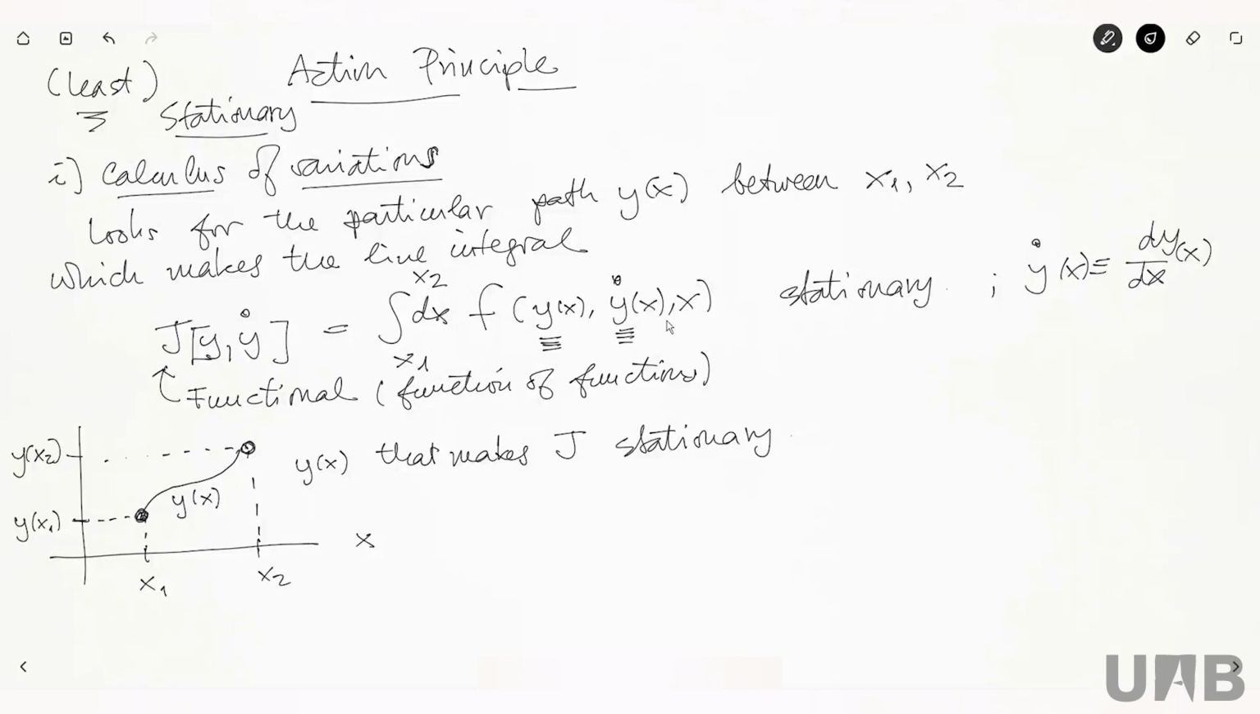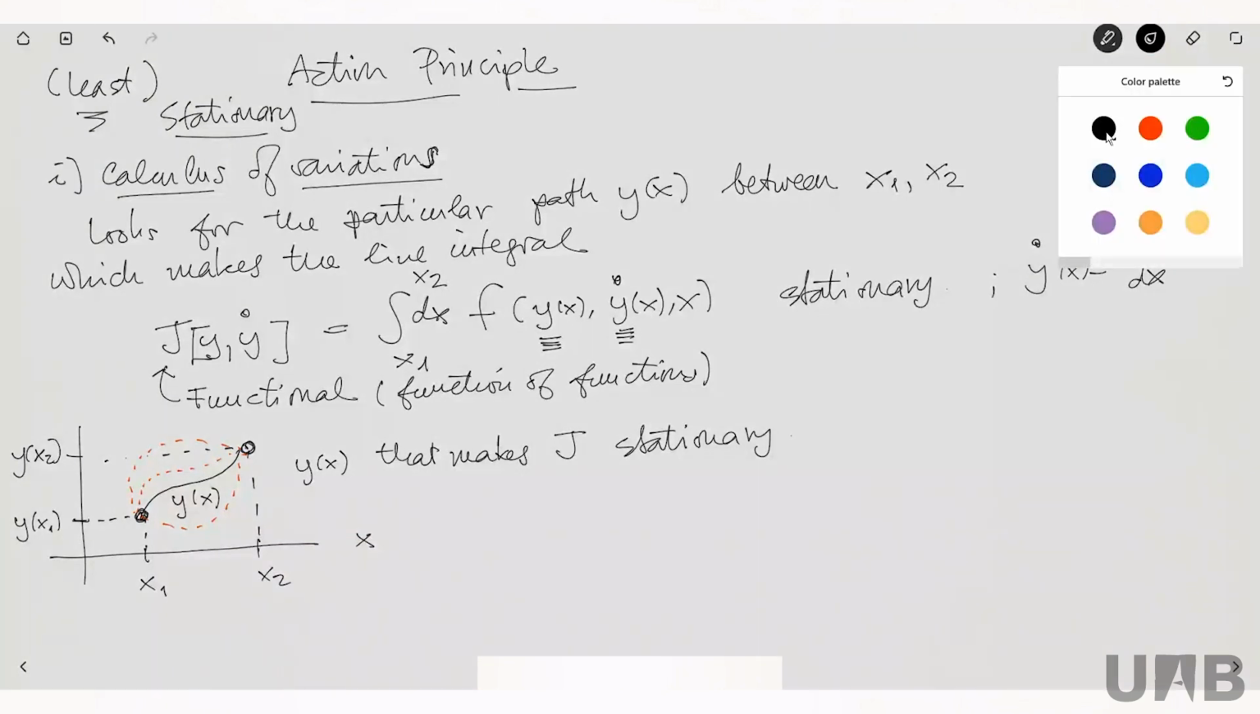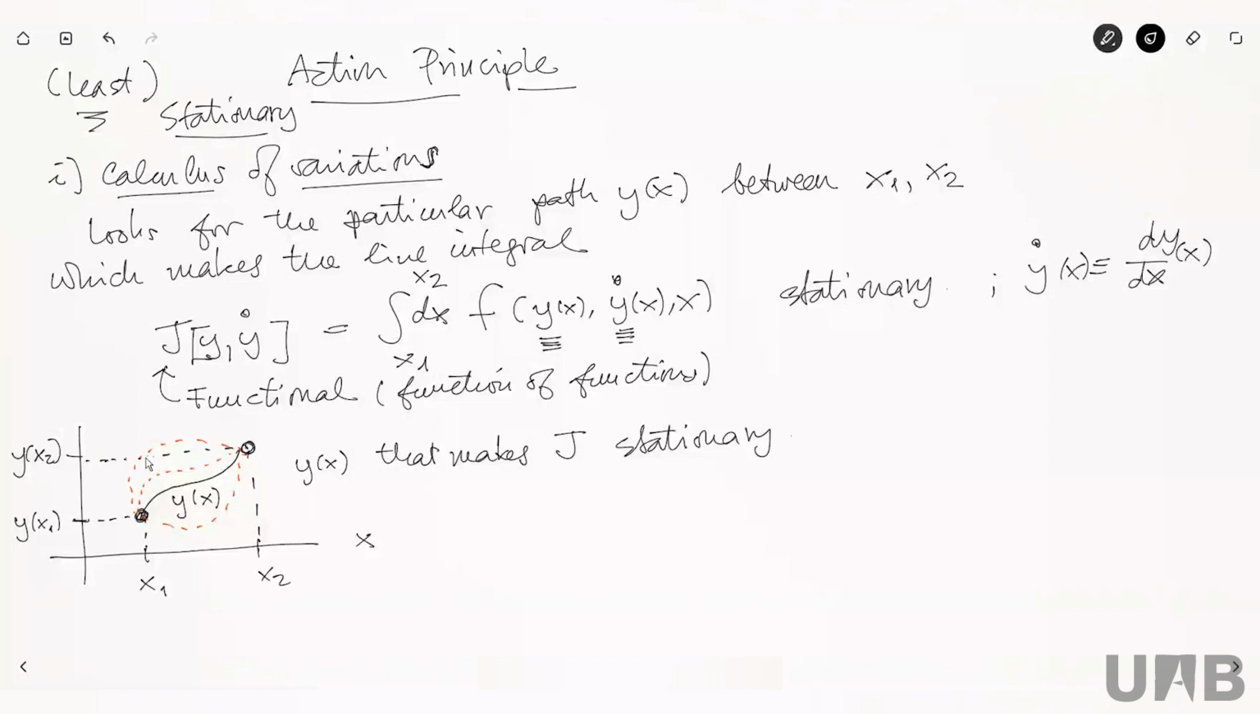So there will be one function y of x such that when I put it in here and I do this integral, little variations, like for instance this one or that one or this one, little variations with respect to this function y of x, make J act like a constant. It does not change. So that's what I mean by stationary. Okay, so that is the thing that we want.